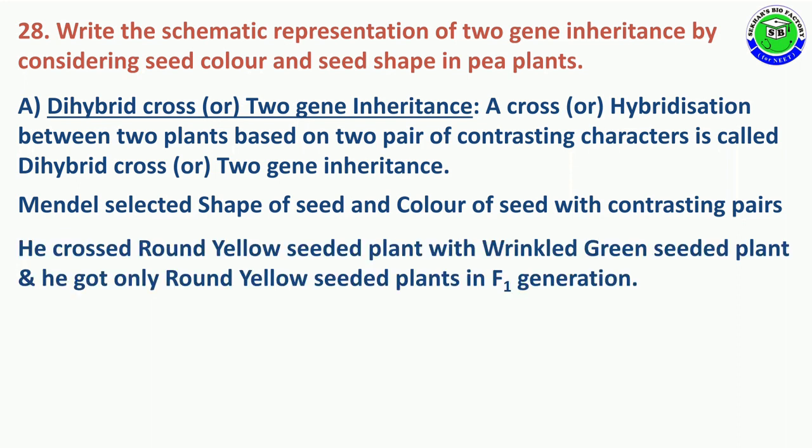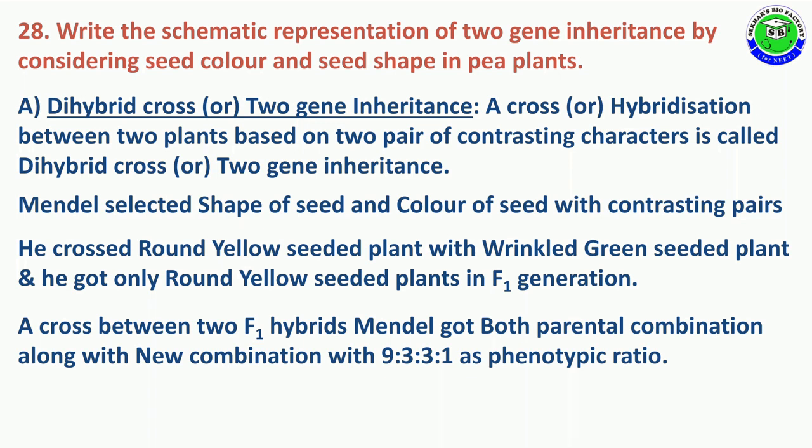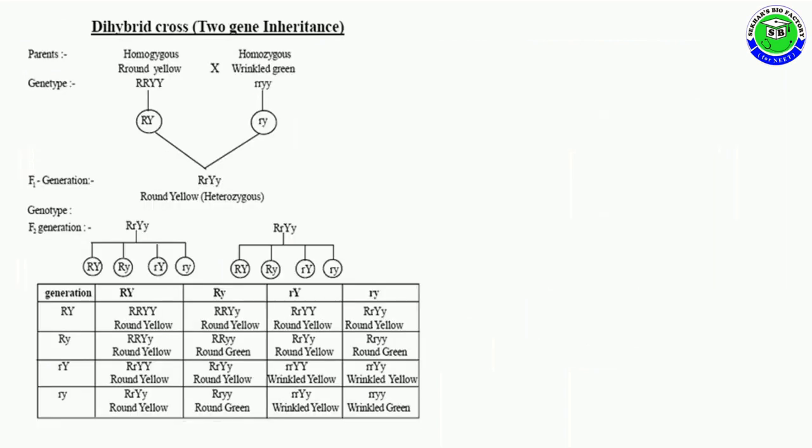In this, round yellow seeded plants and wrinkled green seeded plants are crossed, and in the F1 generation he got only round yellow seeded plants, that is the F1 hybrid. Again, by conducting a cross between two F1 hybrids, Mendel got both parental combinations along with new combinations with 9:3:3:1 as a phenotypic ratio. So these are the points you should write for the answer, along with which you should draw this flow chart.